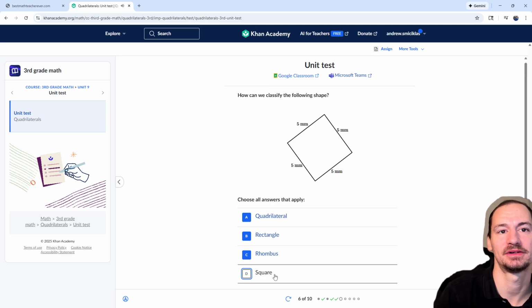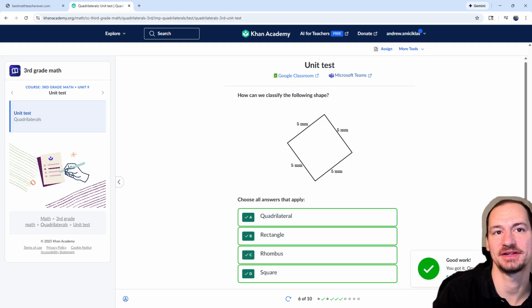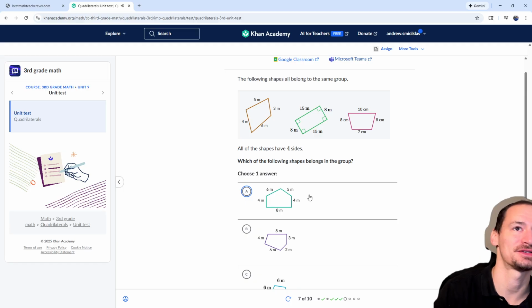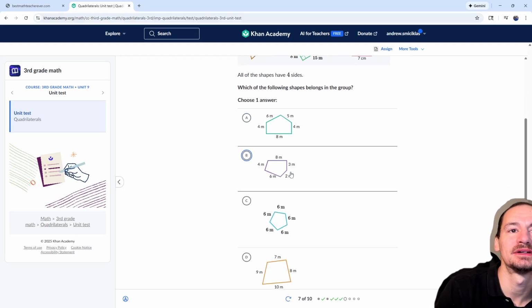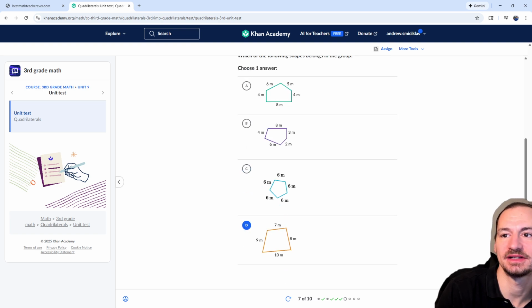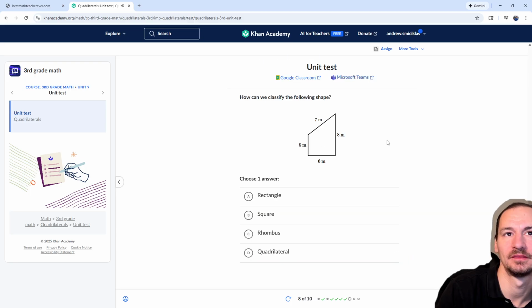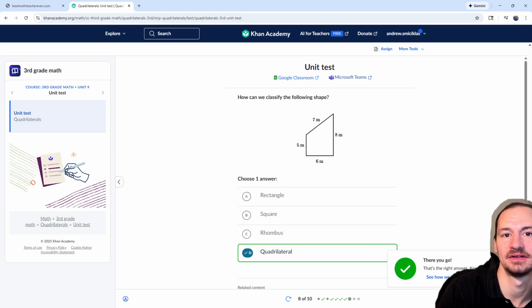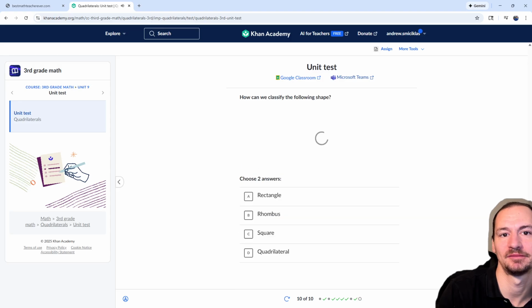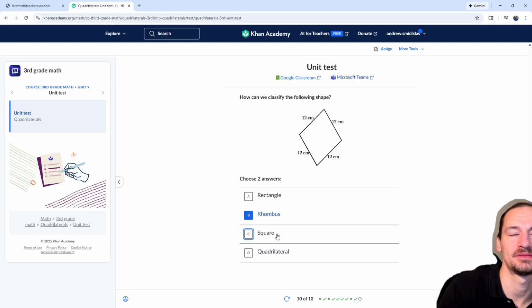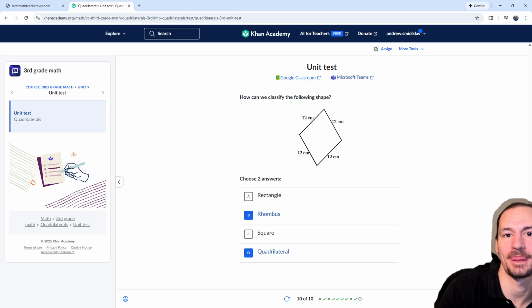Quadrilateral, rectangle, rhombus, and square. Square is a rhombus and a rectangle put together. That's the way I think about it. Which ones belong? I'd say anything with 4 sides. Okay, let's miss another one, just to make sure we're missing enough. Okay. Yes, they're all rectangles, and no, they're not all squares. And then that's a rhombus and a quadrilateral.